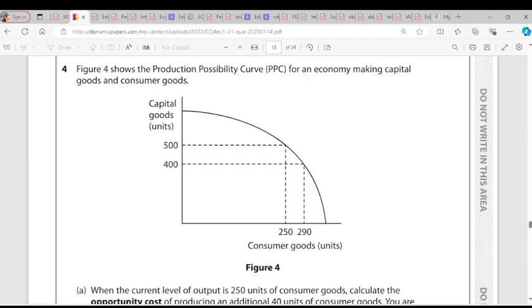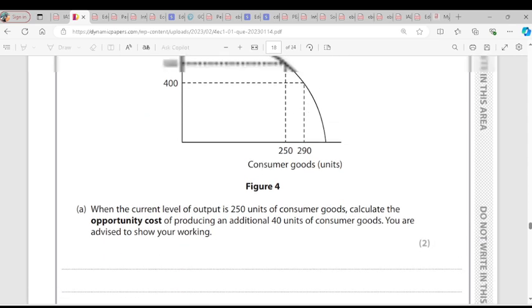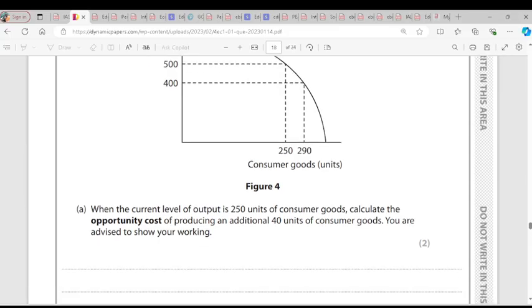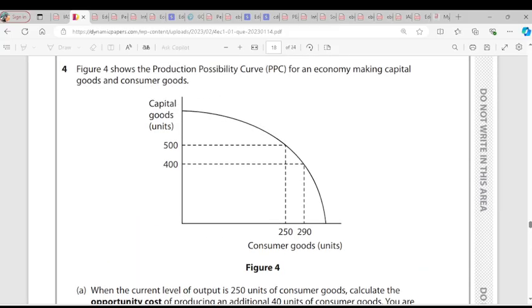Here we have our capital goods and consumer goods. Now the question says, when the current level of output is 250 units of consumer goods, calculate the opportunity cost of producing an additional 40 units of consumer goods. You are advised to show your working. So here, 250, look at it please. 250 capital goods were produced, but now they said an additional 40 units were produced for consumer goods.